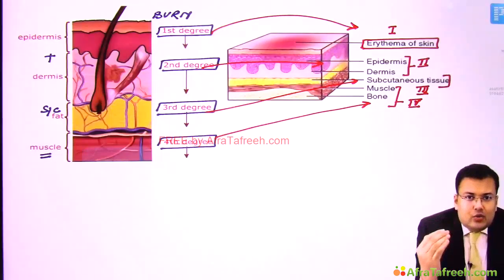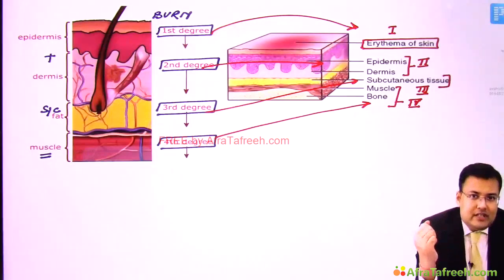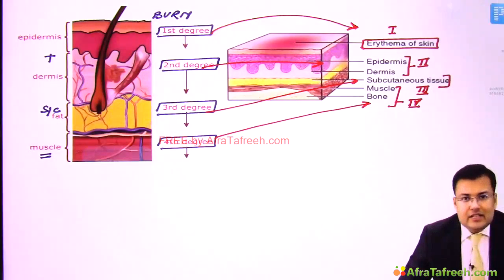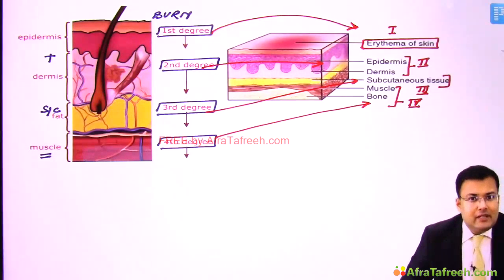Now another way to remember the staging of pressure ulcer. Stage 1 is known as early superficial ulcer. Stage 2 is known as late superficial ulcer. Stage 3 is known as early deep ulcer, and stage 4 is known as late deep ulcer. So we are going to discuss in detail with images.